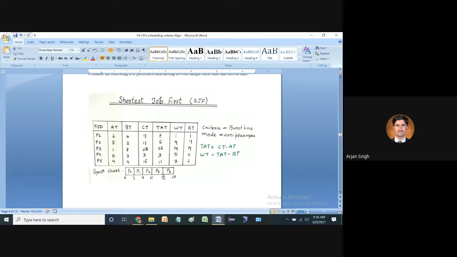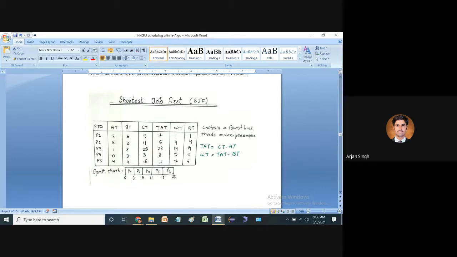And then after that, we have considered the arrival time of P3. The burst time of P3 is 8. So 15 plus 8 is equal to 23. So it means that the completion time of P3 is 23, right? So this is the Gantt chart.